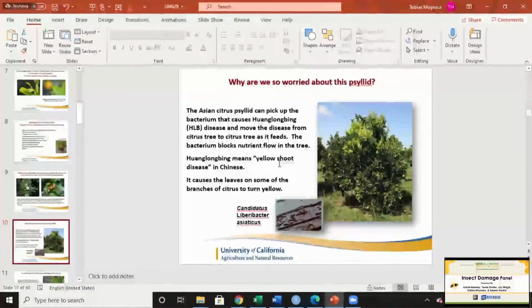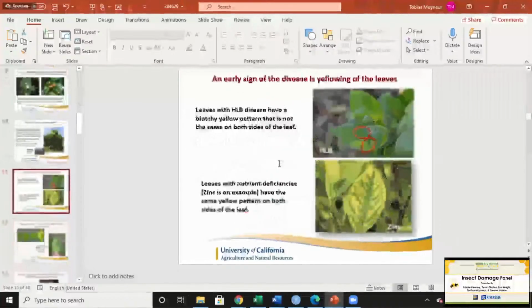It demolished Florida's agricultural industry, and it's moving into... It's here in California. It's here in Riverside. I don't think the disease has yet found commercial agriculture citrus. It's mostly in backyards, but it's only a matter of time, unfortunately.